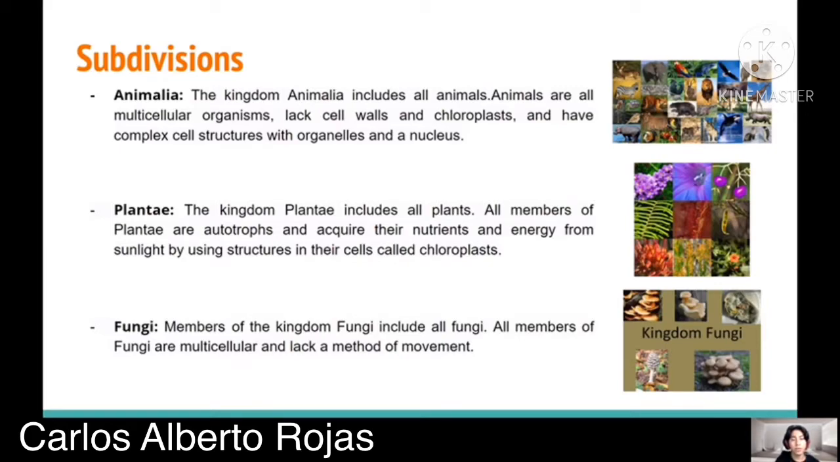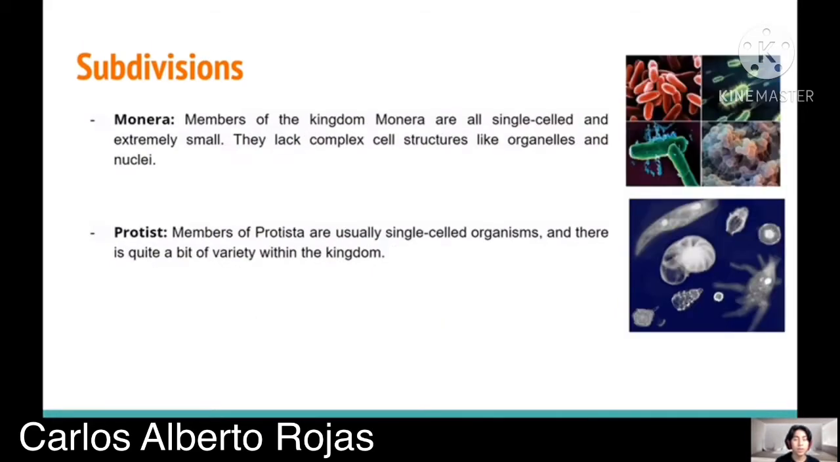The third one is Fungi. Members of the kingdom Fungi include all fungi. All members of fungi are multicellular and lack a method of movement. The fourth one is Monera. The members of the kingdom Monera are all single cell and extremely small. They lack complex cell structures like organelles and nuclei. And the last one is Protista. Members of Protista are usually single-cell organisms, and there's quite a bit of variety within the kingdom.